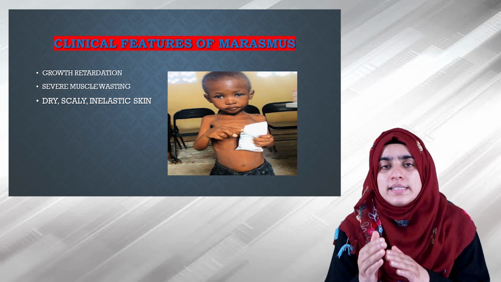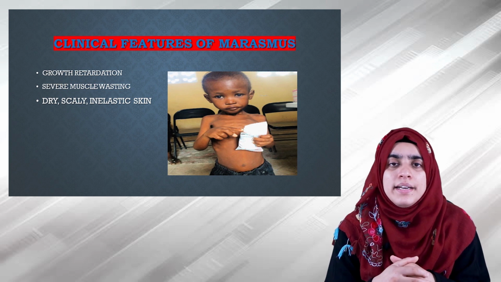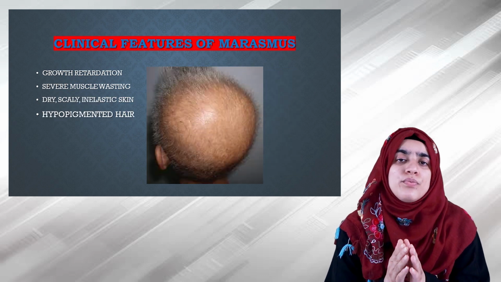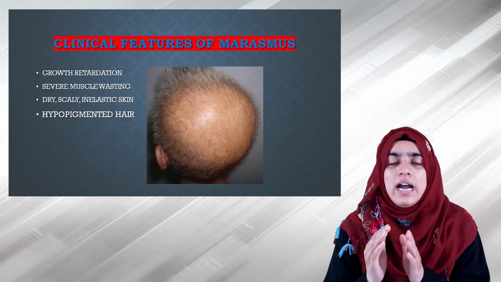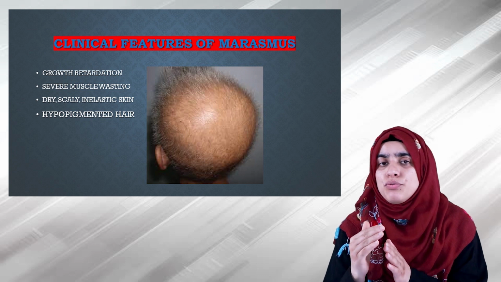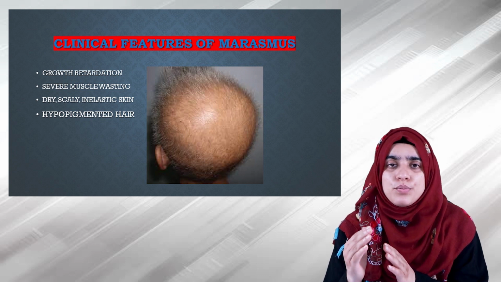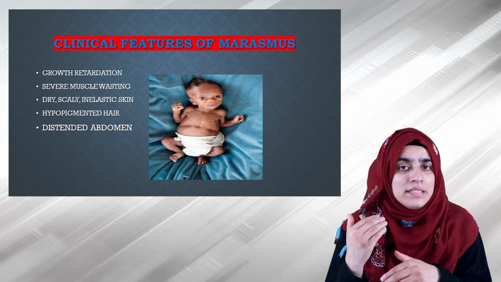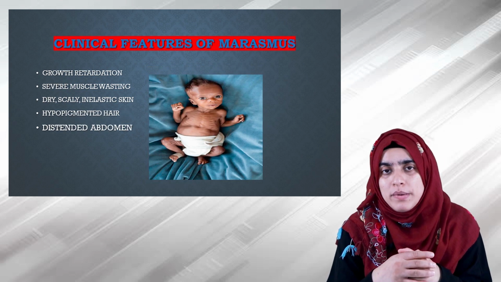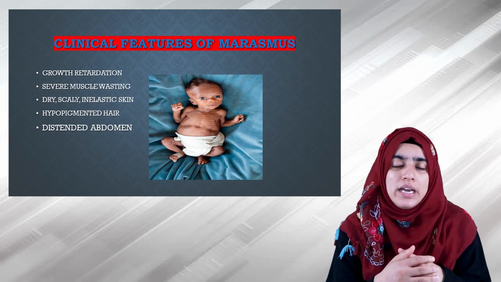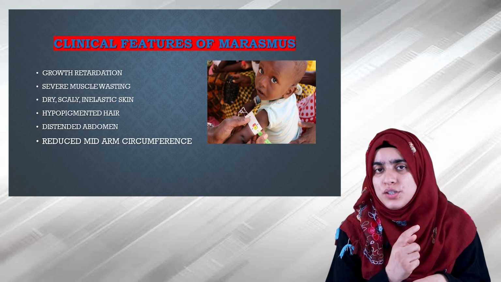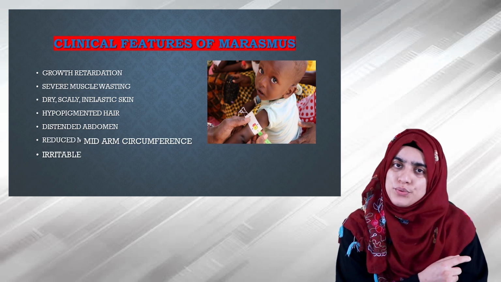The skin will be scaly and inelastic, and it's very prone to infections. The hair of the child will be very hypopigmented and it will appear dull, and the brown or yellow color of the hair can be seen. The abdominal distension, which is due to the muscle wasting and hypotonia of the abdominal muscles, will occur. The mid-arm circumference will be reduced.